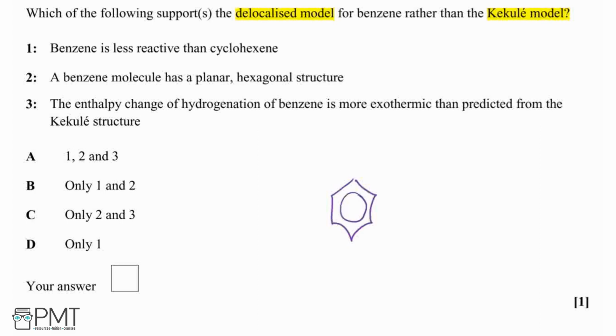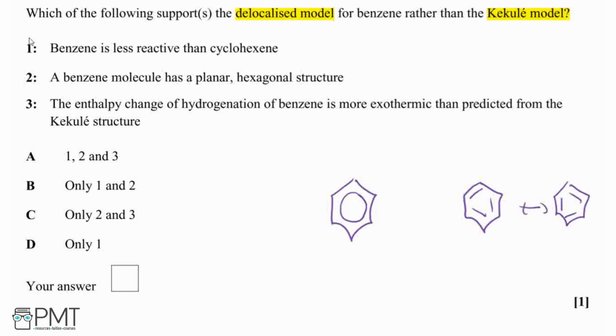in a pi delocalized system, which we represent as a circle inside the ring. Whereas the Kekulé model is where we have 3 pi double bonds, and we sometimes show this as being alternating as well, like so. So let's have a look at these statements and see which of these are correct.